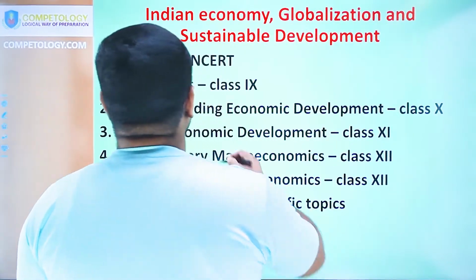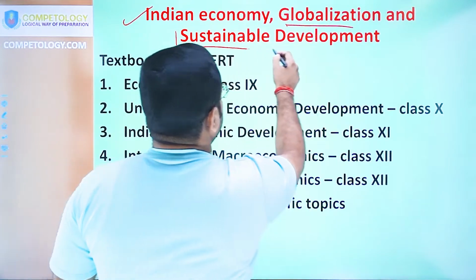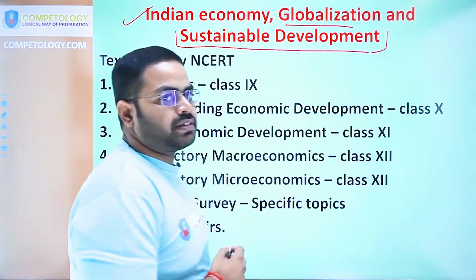First of all, the Indian Economy, Globalization and Sustainable Development paper will not have different sections.